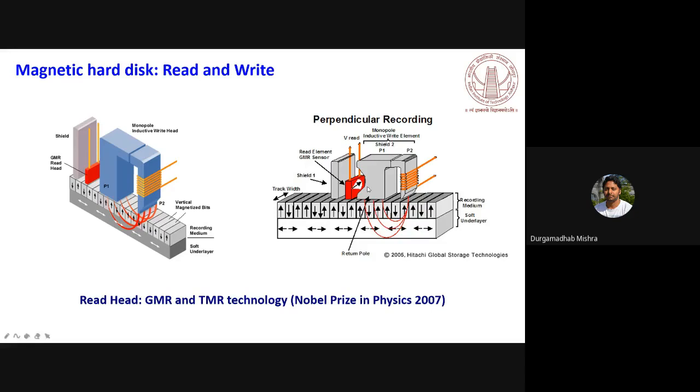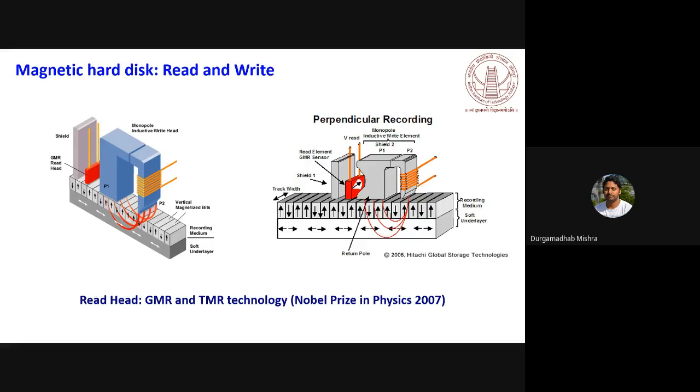And the reading is done with a sensor. In the previous case, the reading and writing was done by the same head, but now you use a different sensor here to read this magnetization.